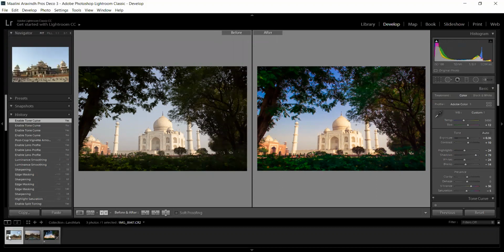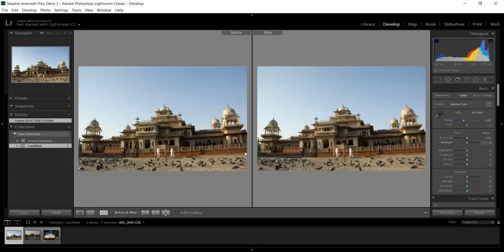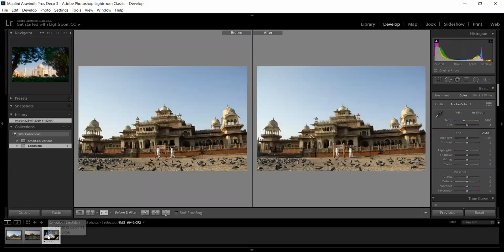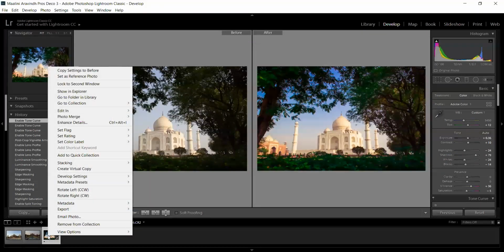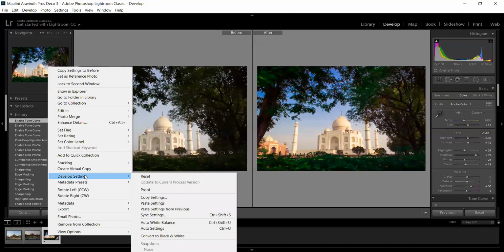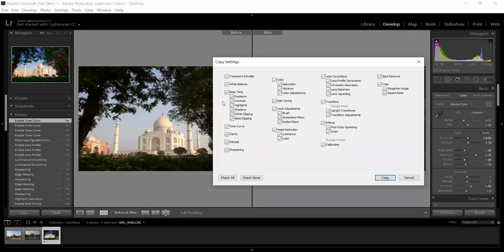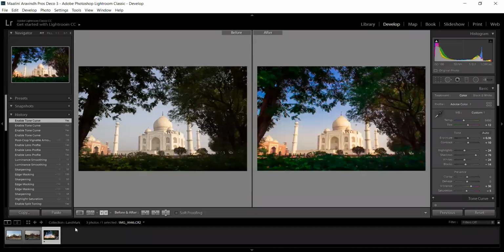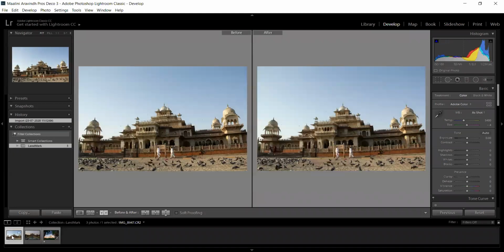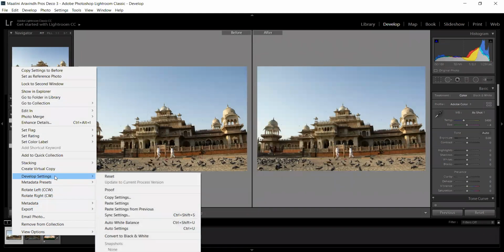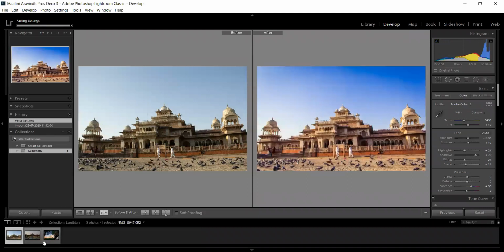So I don't have to make every change in the right side column again. What I do is click this image, right click it, go to develop settings, copy settings, and choose the settings I want, then click copy. Then I click on the other image and right click it. Similarly, go to develop settings and click paste settings, and it will paste the same style to this image. So it is so time saving.